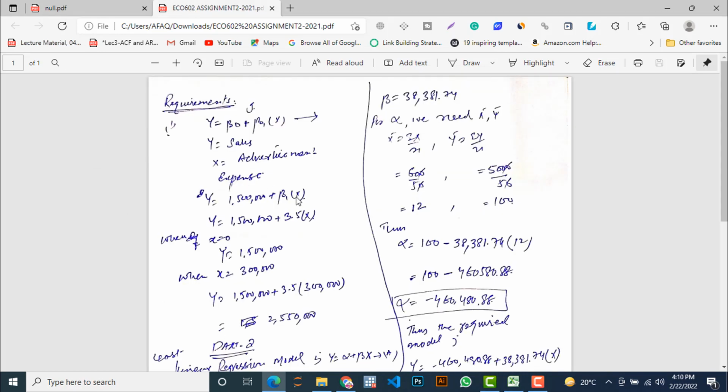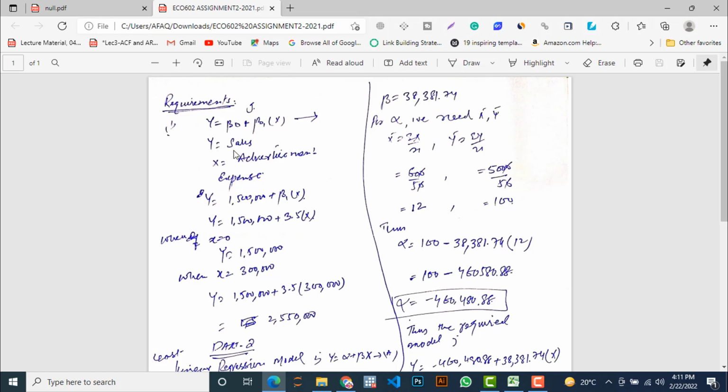Here is the solution. On the basis of the information given in point number 1, I have developed the least square regression equation for J Dot brand. Y is equal to beta naught plus beta 1 X. Label this as equation A or any other name that you like. Why I use beta naught and beta 1 is because they have used these symbols in this equation, beta 1 or beta. So as per this notation, I have used beta naught and beta 1. Otherwise you can use anything in general, what you like.